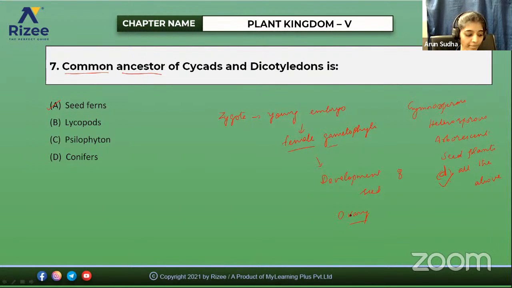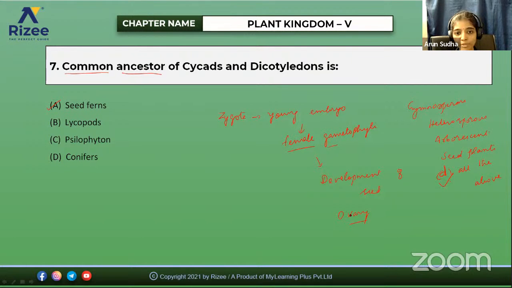The gametophyte is embedded in the sporophyte in which of the following plants: Bryophyta, Pteridophyta, Cryptogams, and Spermatophyta?